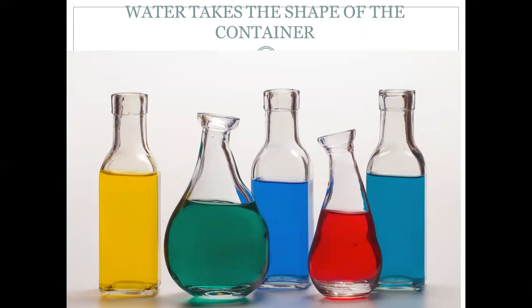And these are the different characteristics of water. That water has no color, water has no smell, water has no taste, water is transparent, water takes the shape of the container. And like in the previous lesson, I told you water flows downward. So it does not remain in one place. If you pour water, it will always flow downward and it will spread. So when you pour water on the floor, you will see that it will spread around.